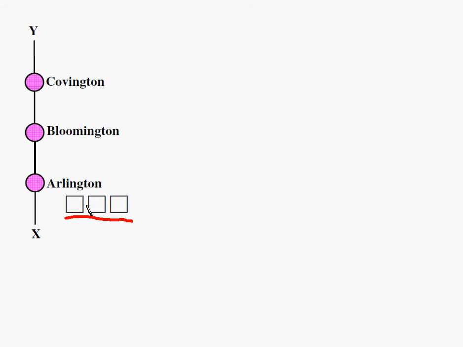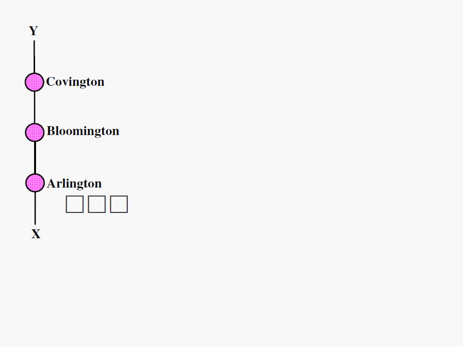Now, what happens at Arlington? One-third of the cars went to Arlington. That's one chunk went to Arlington, but twice as many cars came out, so 2 more chunks were added. So here I should really have 4 chunks: 1, 2, 3, and 4.